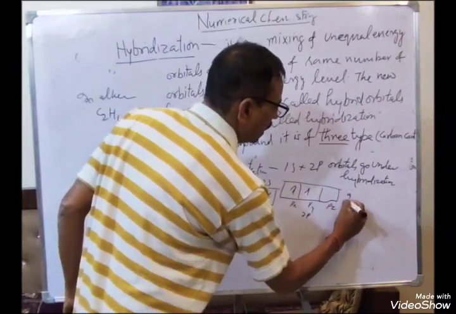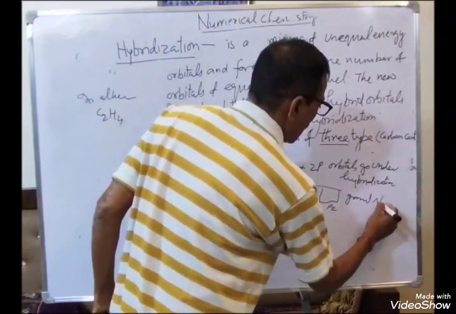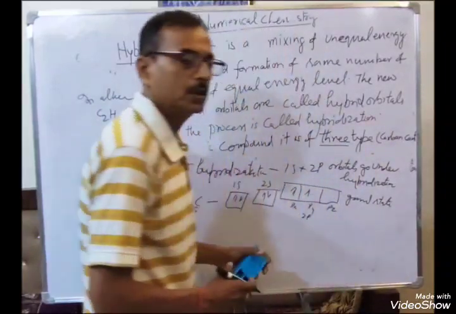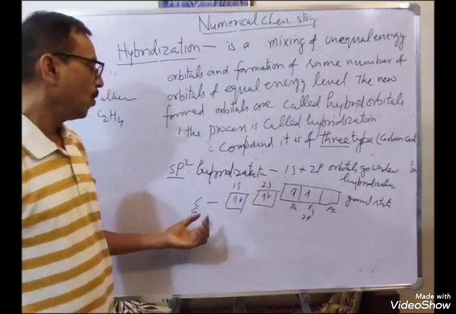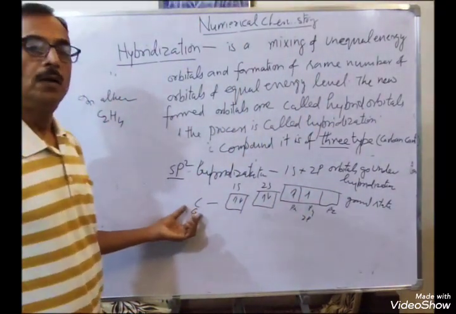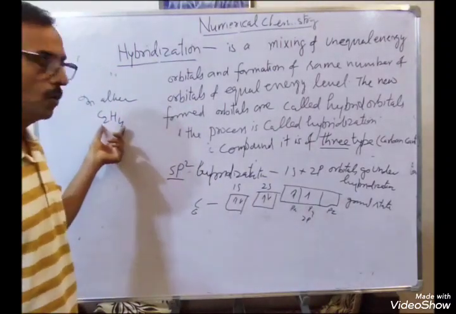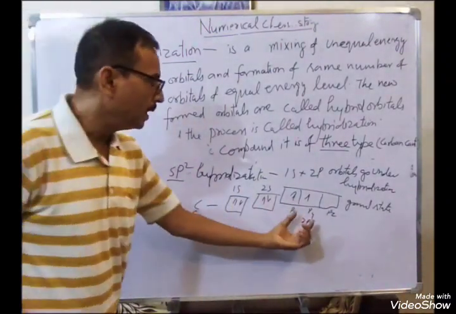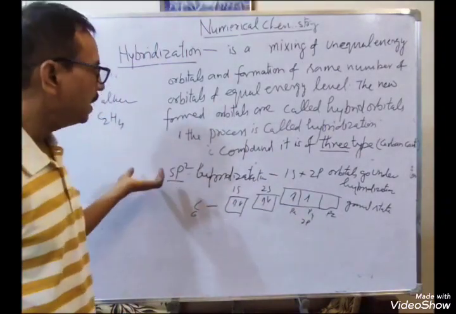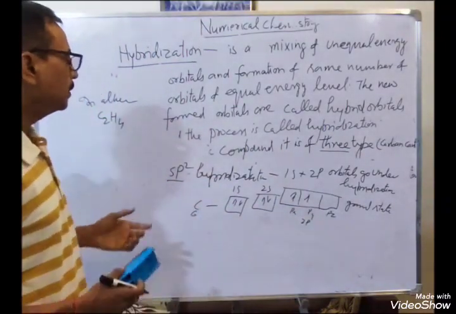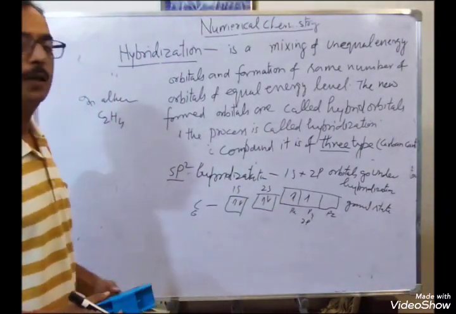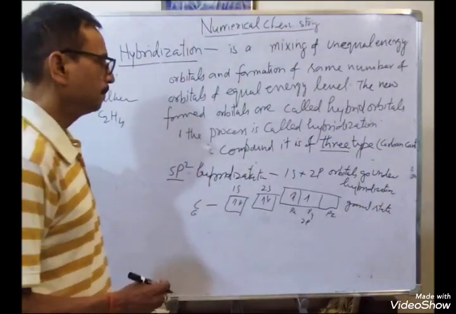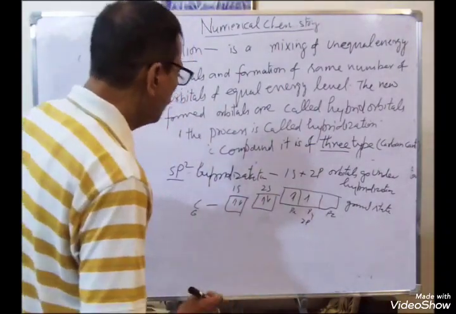So this is called the ground state. Carbon is always in the ground state before forming the bond. When the carbon forms the bond with the hydrogen in alkenes, it goes under hybridization. Now what type of hybridization? It means 2s and 2p go under hybridization.